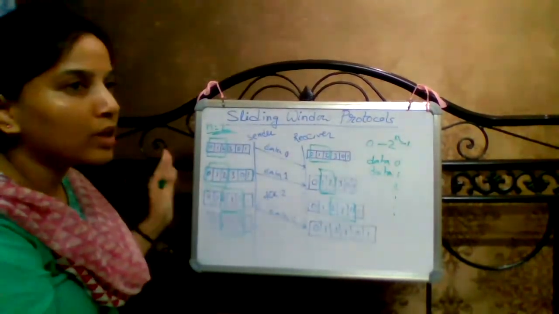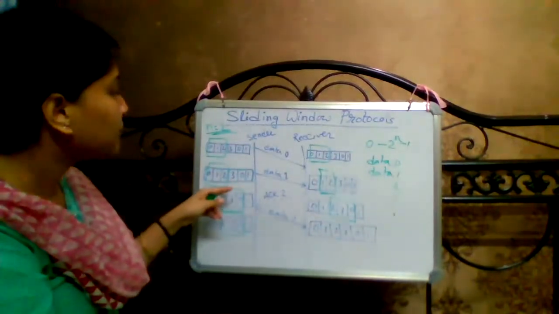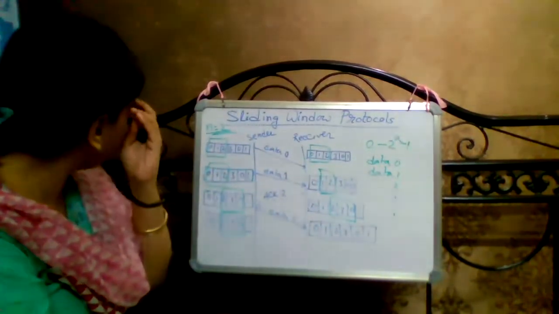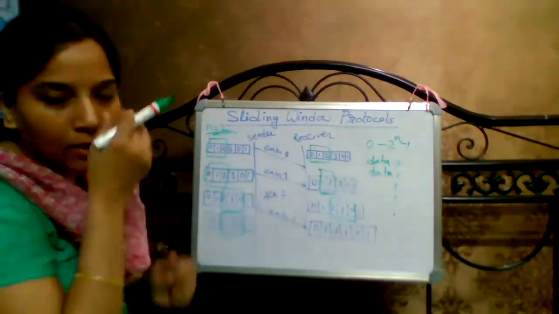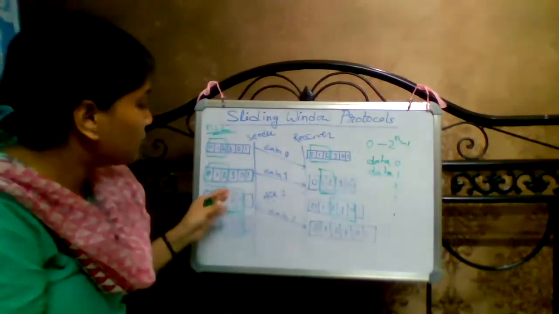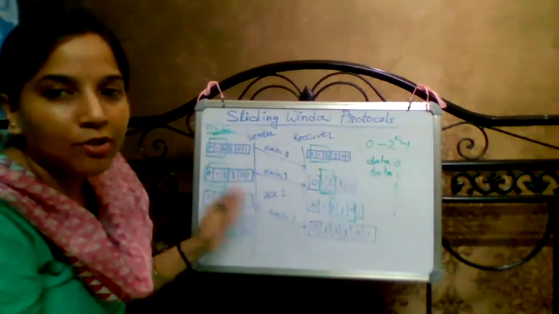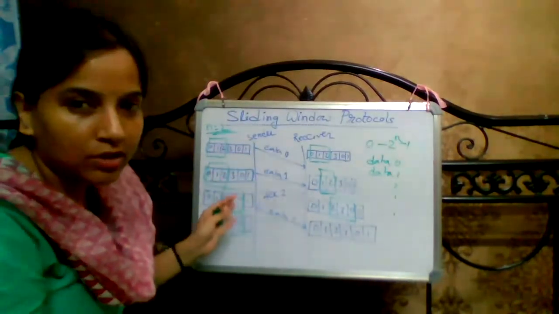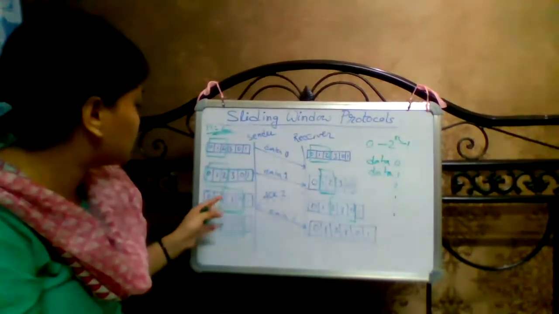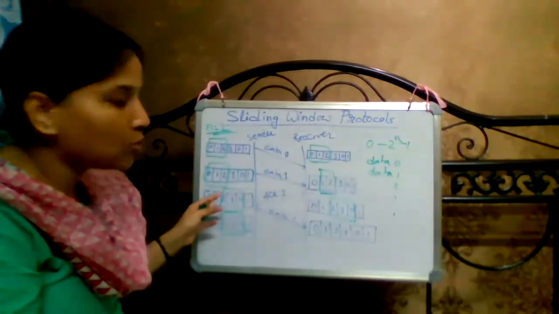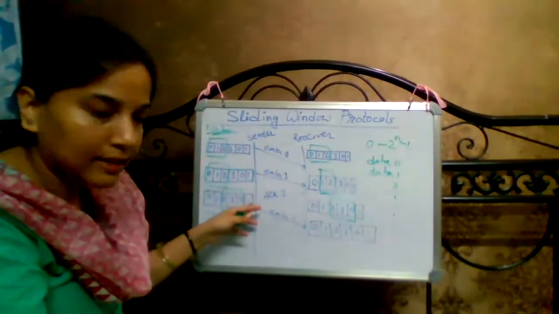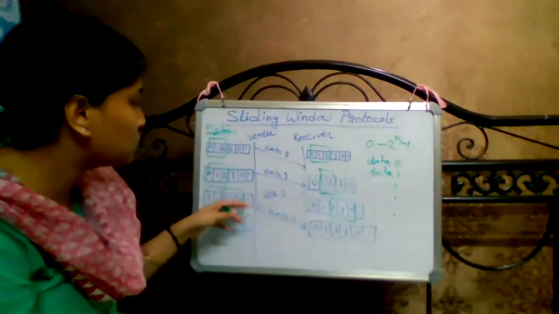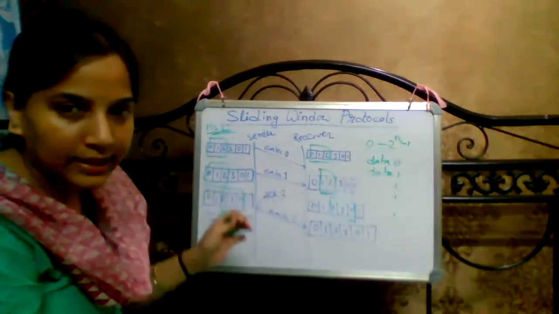The sending window follows the sequence numbers of frames that can be sent from the sender side without acknowledgement. So here 0 and 1 are already acknowledged and are not in this window, and 2 and 3 can be sent from the sender side.